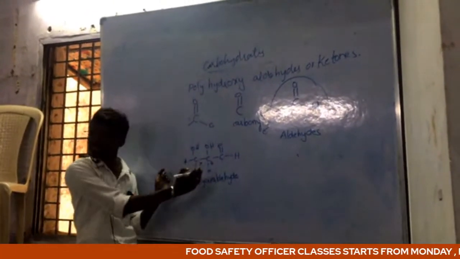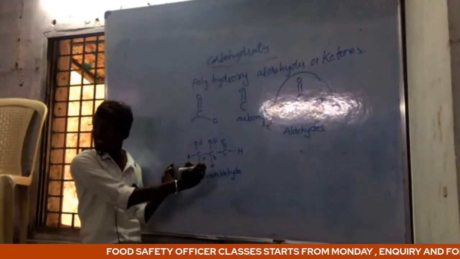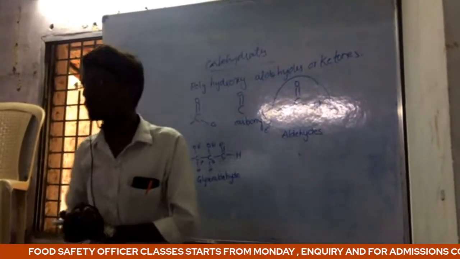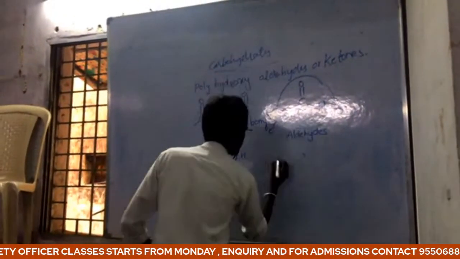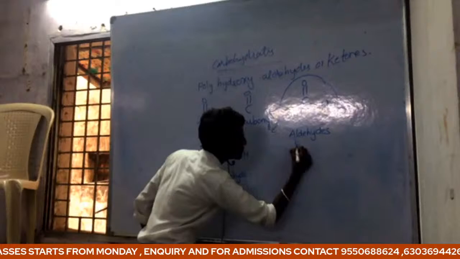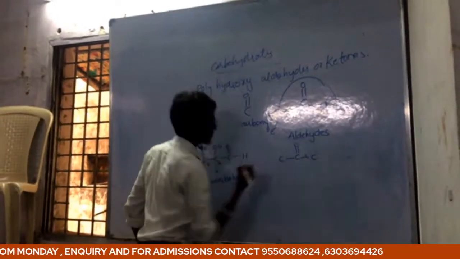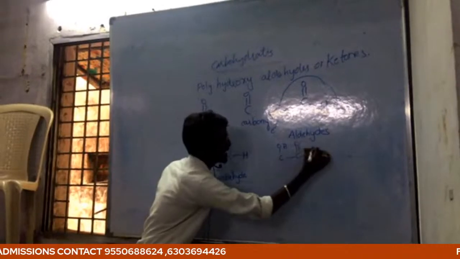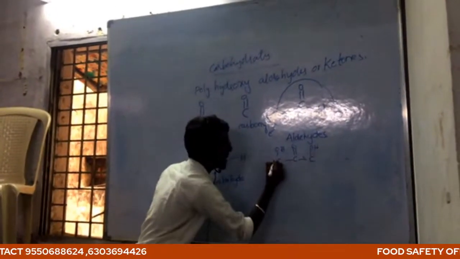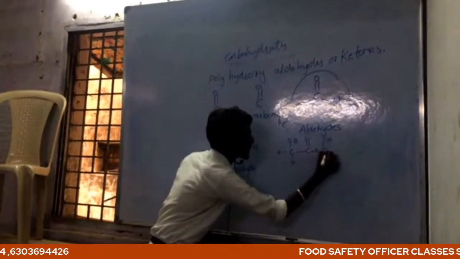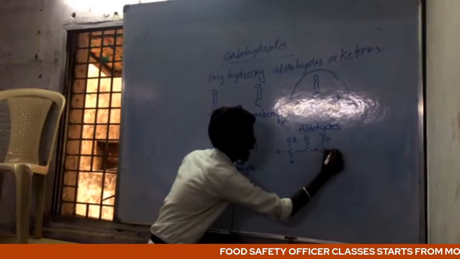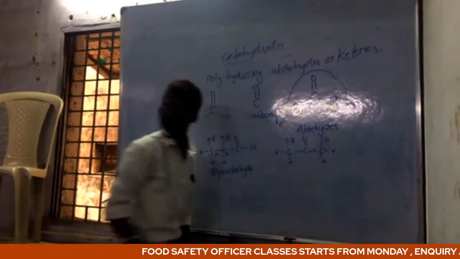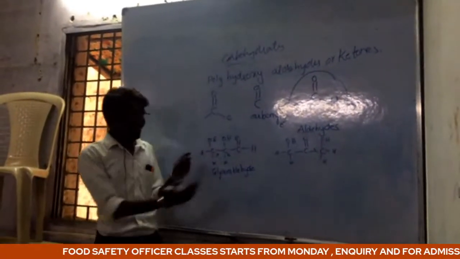So this same structure can exist with a ketone group. A ketone group means C double bond O and C. The same hydroxyl groups and hydrogens will exist.